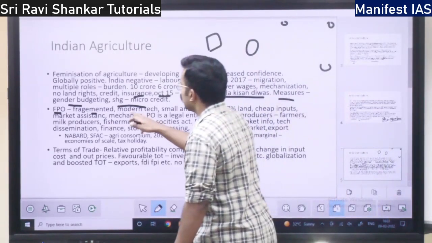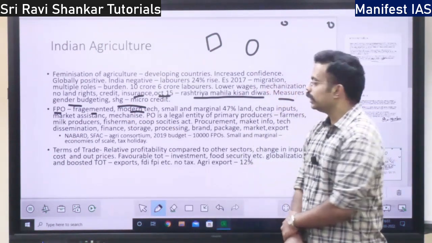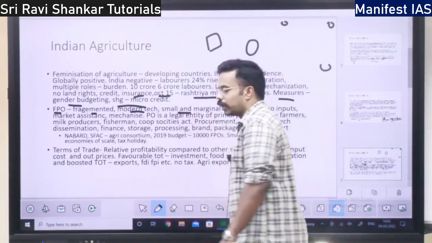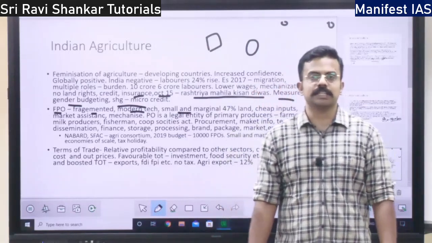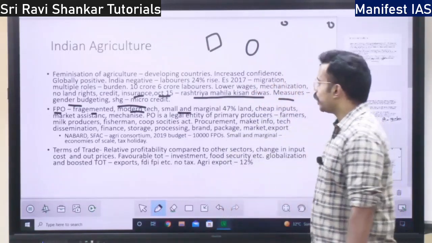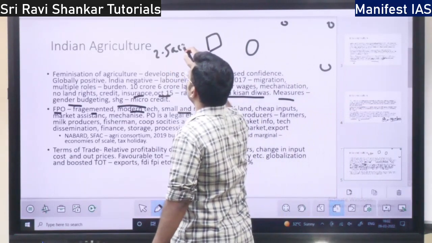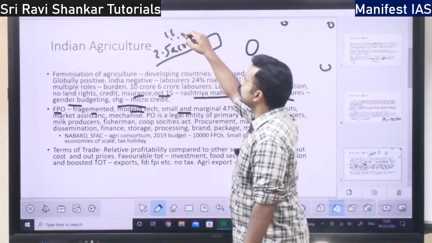Then modern technology is not there, right, in the farming sector. And small and marginal farmers. So what is the definition of small and marginal farmer? A marginal farmer is one who owns up to 2.5 acres of land. Up to 2.5 acres or 1 hectare.